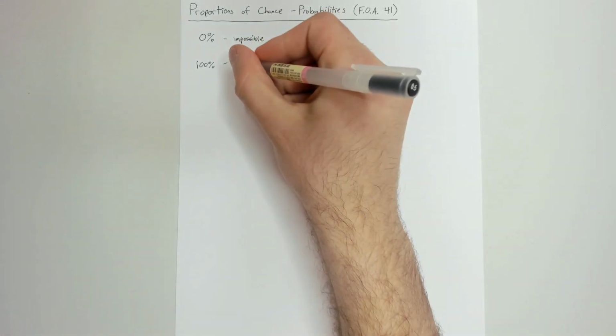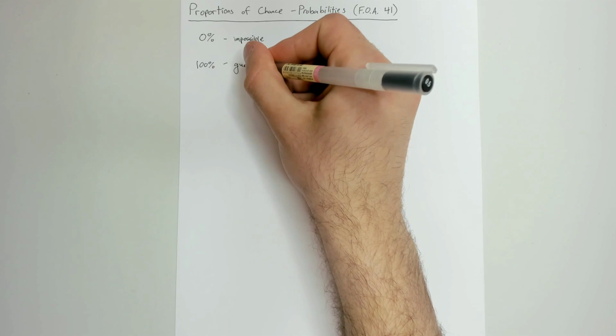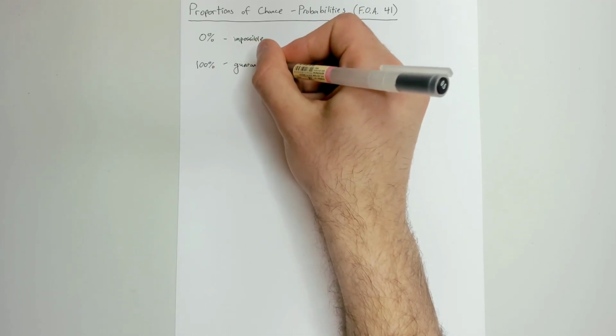Well, that would be, it's guaranteed, right? There's no room for, oh, maybe it's not going to happen. If it's 100% going to happen, it's guaranteed to happen. So 100% probability or chance is guaranteed.